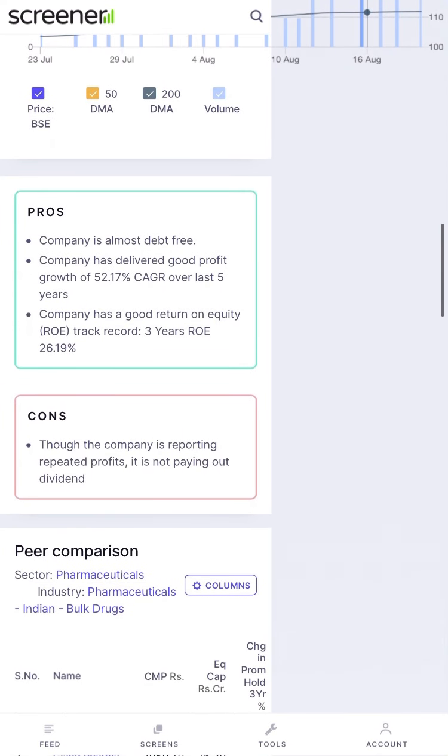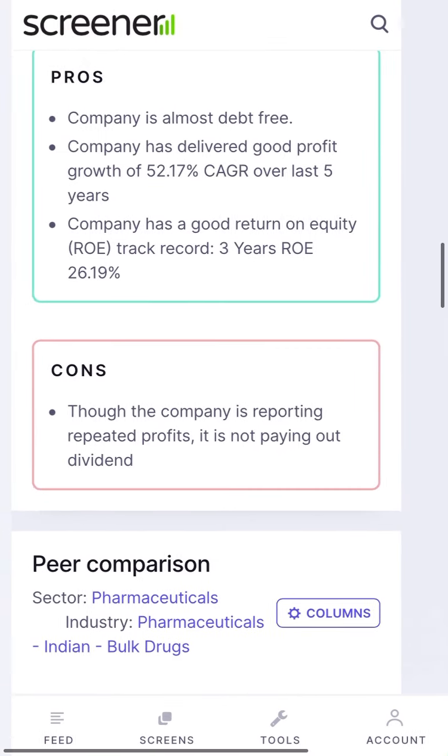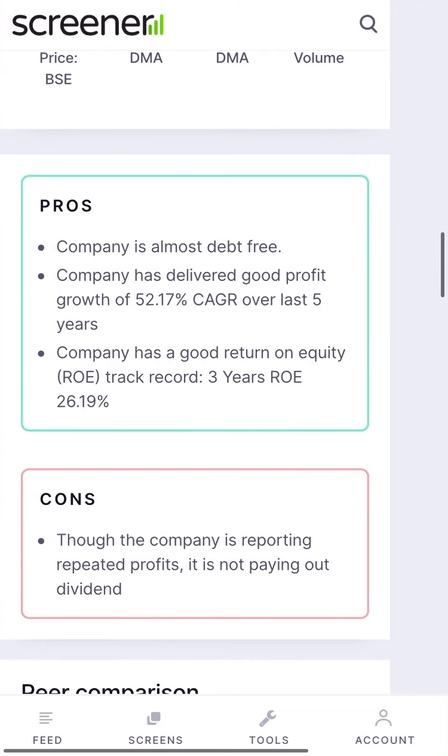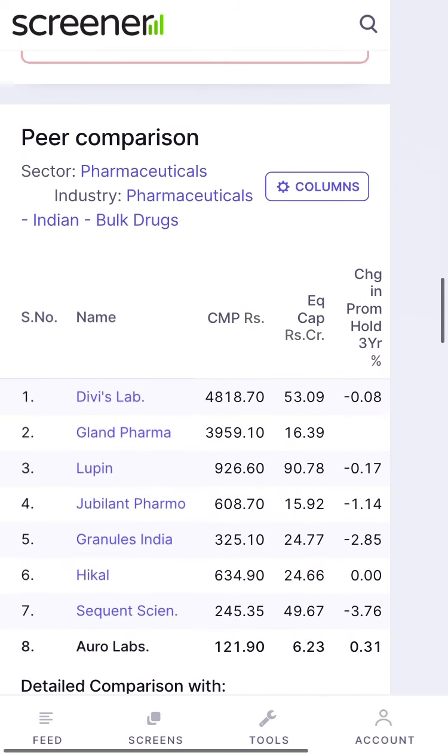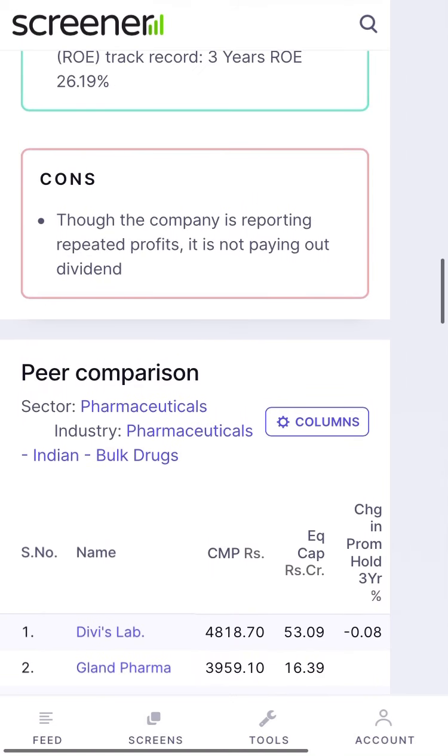This is the pros and cons of the company. The company is almost debt free. The company has delivered good profit growth, 52.17 CAGR, which is very good. The company has a good return on equity. Now the company is reporting profit, and it's not paying dividend, which can be seen as positive and negative both.